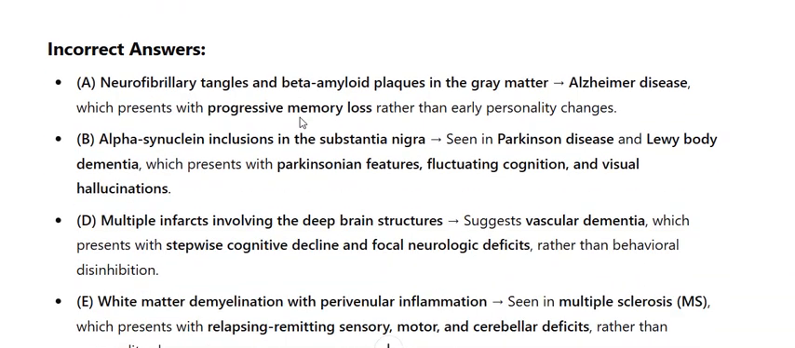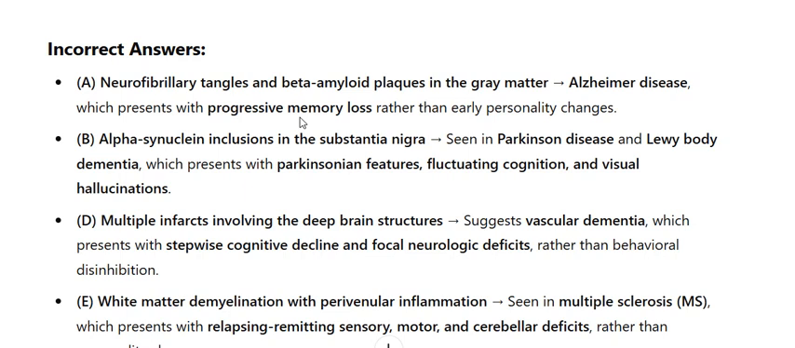Incorrect answers: A. Neurofibrillary tangles and beta amyloid plaques in the gray matter, seen in Alzheimer disease, which presents with progressive memory loss rather than early personality changes. B. Alpha-synuclein inclusions in the substantia nigra, seen in Parkinson's disease and Lewy body dementia, which presents with Parkinsonian features, fluctuating cognition, and visual hallucinations.